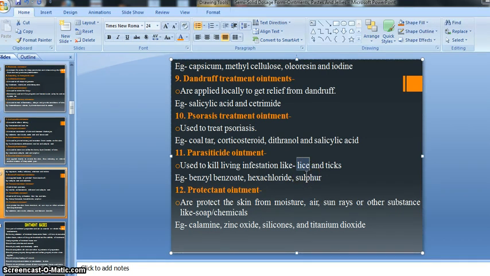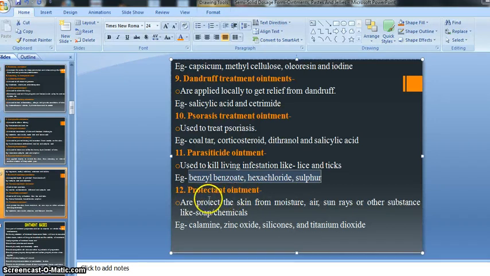So for the killing of living infectious hosts like lice and ticks, parasiticide ointments are dispensed or prescribed by the doctor, right? Like benzyl benzoate, hexachloride and sulfur. These are medicines used to kill the living infectious hosts like lice and ticks. This is one host, and it causes infection, right? It is found in our head, right?